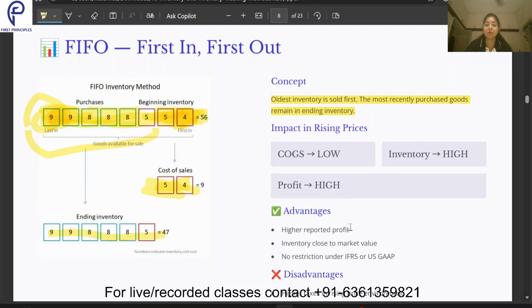Higher recorded profit, that means the profits are high because COGS is low. Then inventory is close to the market value. Why? Because the goods purchased recently will be in my ending inventory, in my balance sheet, and they will be recorded in my balance sheet, and that's why my inventory is very close to my market value. And FIFO is allowed under both IFRS as well as US GAAP.